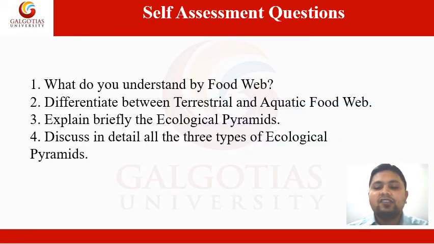Now these are the self-assessment questions taken from the text we have discussed so far in this presentation. The very first question is, what do you understand by the food web? The second question is, differentiate between terrestrial and aquatic food web. Question number 3 is, explain briefly the ecological pyramids. And the last question, number 4, is, discuss in detail all the three types of ecological pyramids. You will get the answers to all these four questions in this text only.